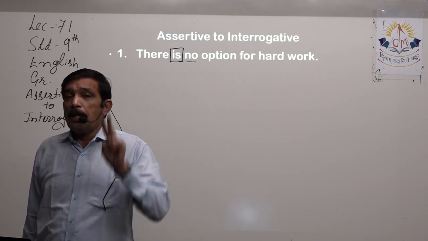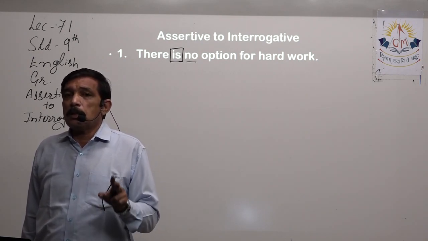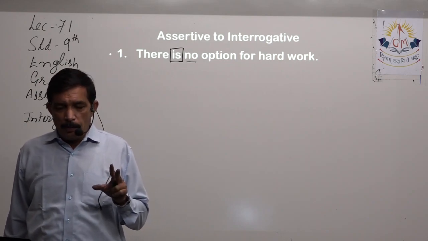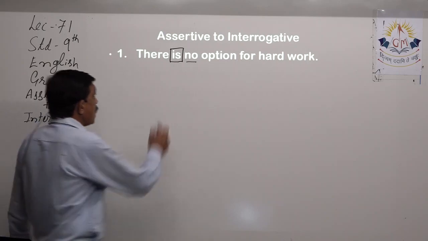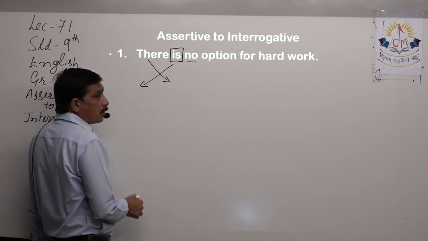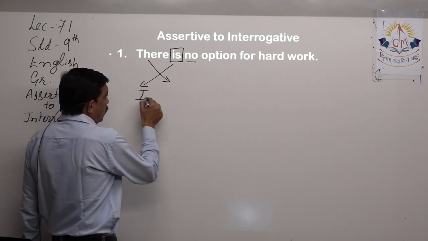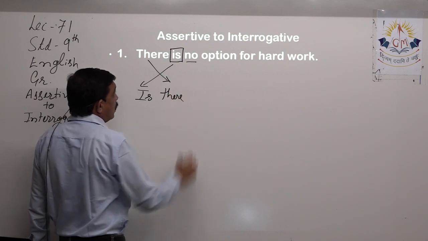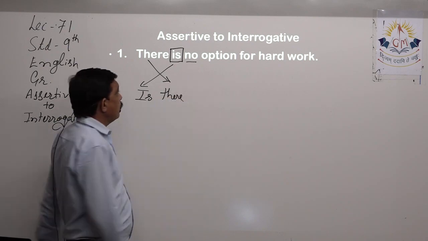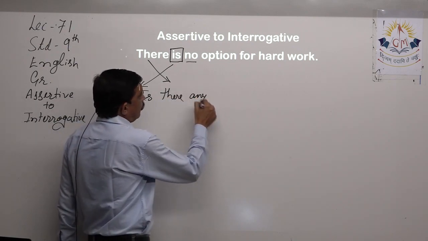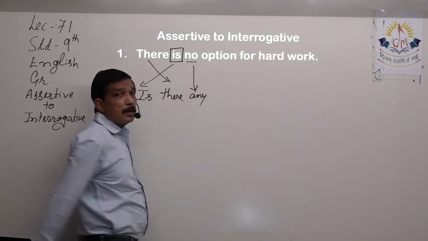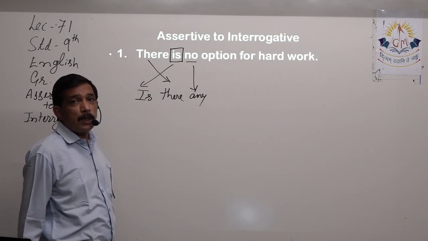So while we are doing the transformation, we have to remember these two things. Is there a helping verb? Yes. Then the interrogative sentence automatically starts with the helping verb. Now, if it starts with the helping verb, then is comes in the starting and the subject goes after that. So is there. Now we have to remove no. What is the opposite of no? Any. Rest remains the same because we don't need to do any change over here.